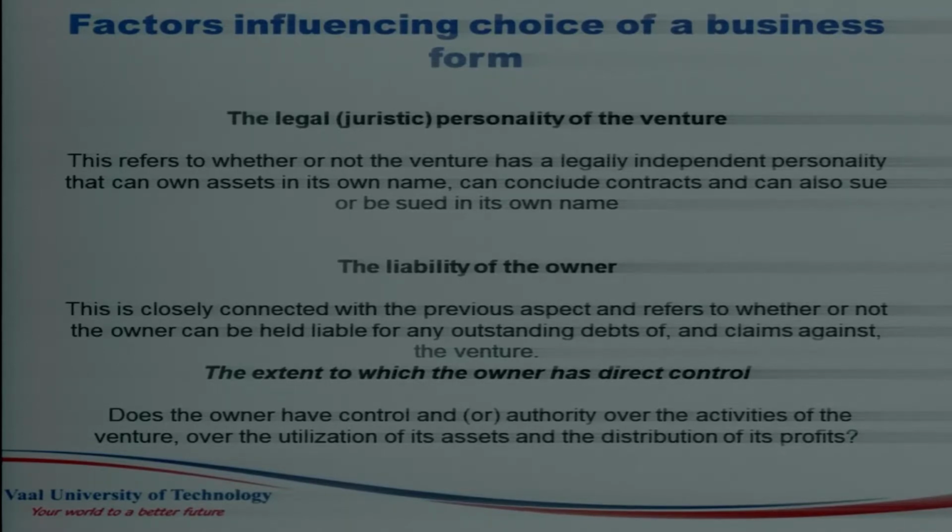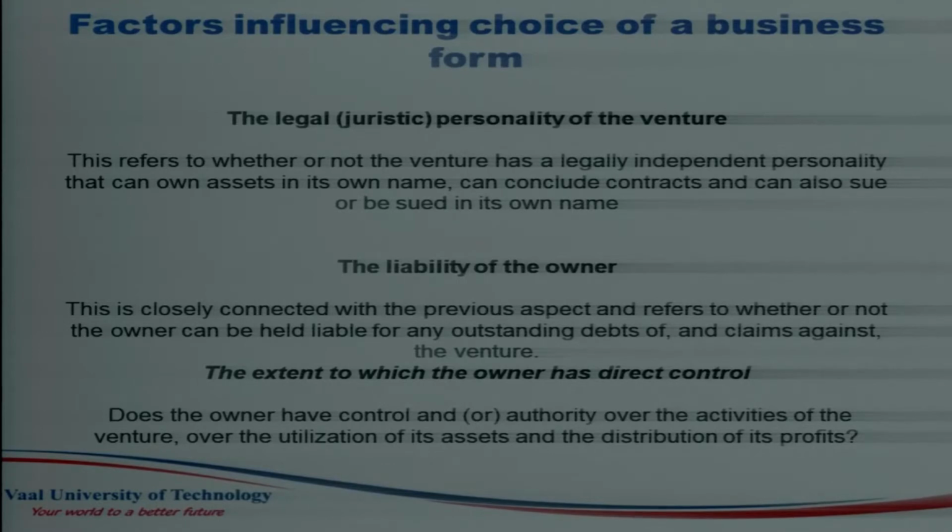The first one is legal jurisdiction. This refers to whether or not the venture has a legal independent personality that can own assets in its own name, that can conclude contracts and also sue and be sued in its own name. When you choose the form of ownership, you again need to look at the liability of the owner. Who is liable for the debts?